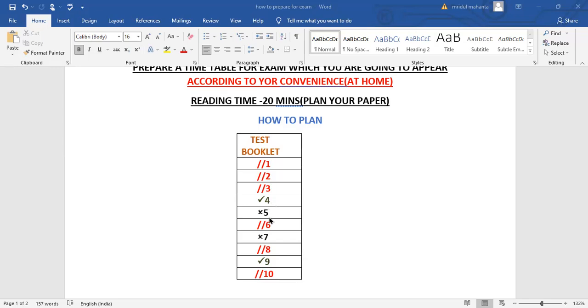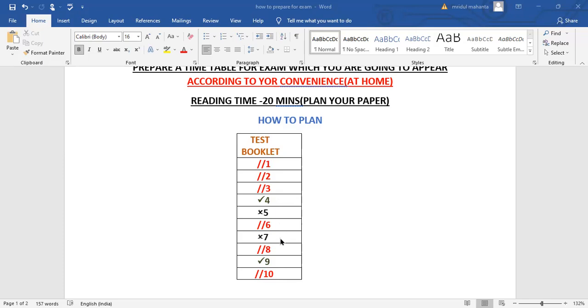The next question, number 5, you do not know the answer at all. You don't have any idea, so you give one cross mark here. Then question number 6, you are confirmed of the answer, so again double tick. Question number 7, you do not know anything, so one cross before that. Question number 8, you are confirmed, you know the answer. Then number 9, again you have a little doubt, half you know, half you do not know. Then number 10, again you are confirmed.